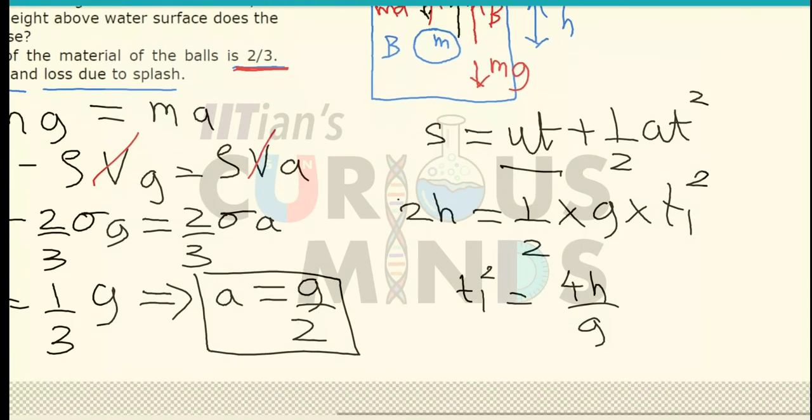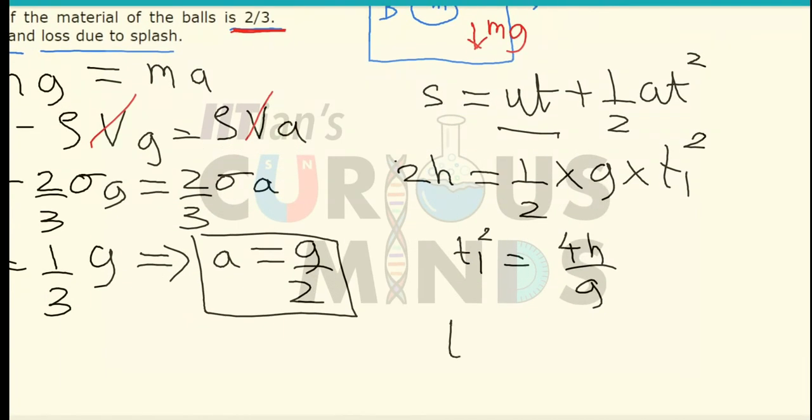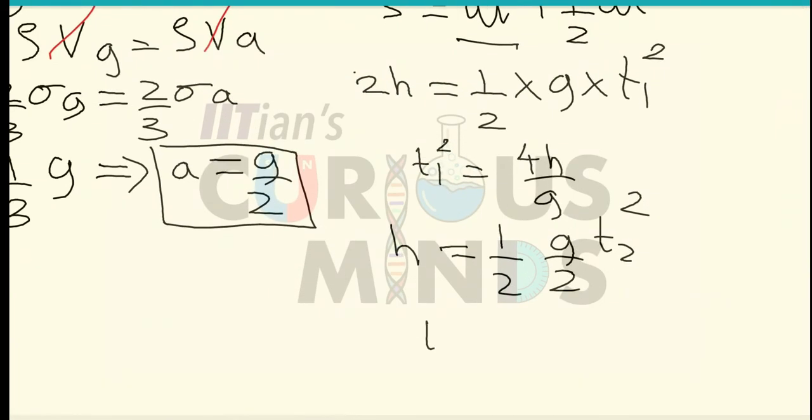Similarly, to find t2 square, let me substitute the value in the same equation. h will be equal to half, with acceleration g by 2, into t2 square. So again t2 square will come out to be 4h divided by g.